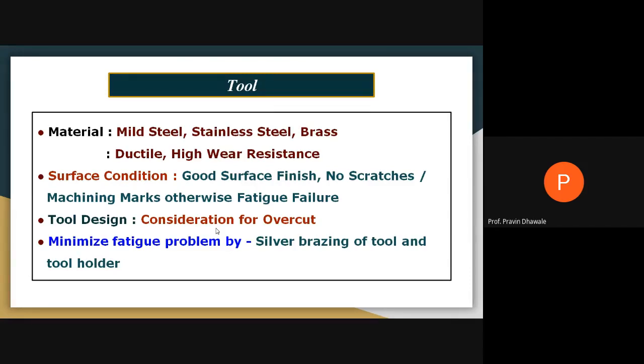So this slide focuses on the material, the care that should be taken while selecting it, and how to connect the tool with the tool holder. That will be helpful while conducting ultrasonic machining on a workpiece. Write down this point.